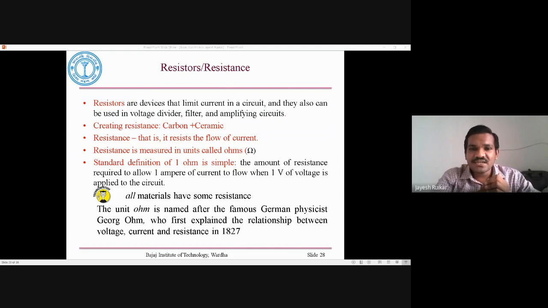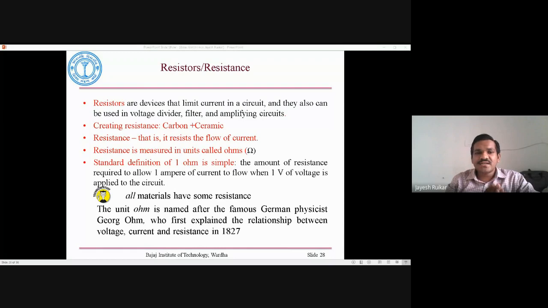What is a conductor? A conductor is a material that allows current to flow. What is an insulator? An insulator is a material that does not allow current to flow. That we have already seen.